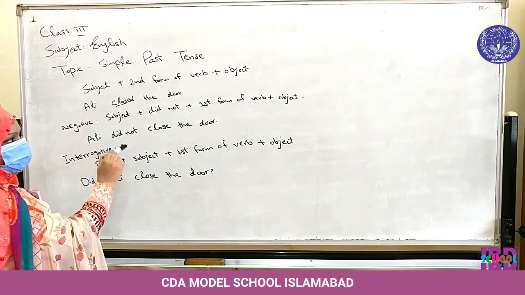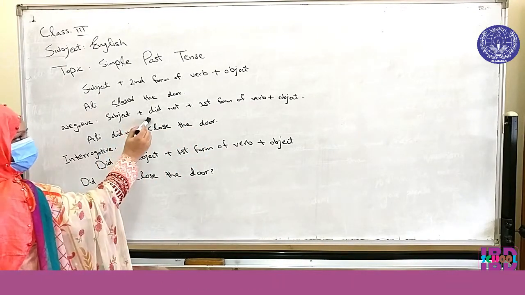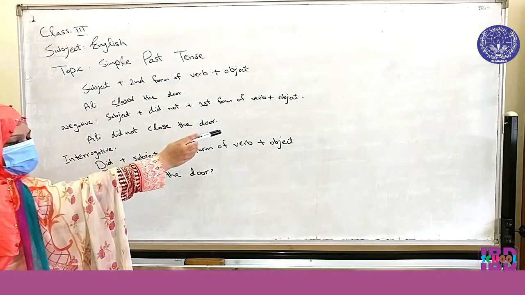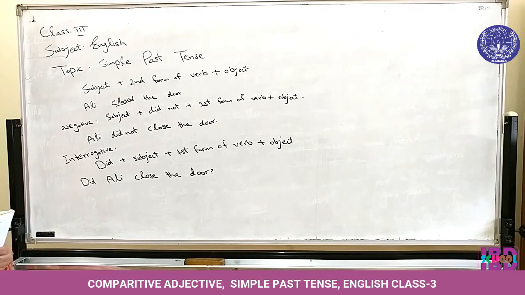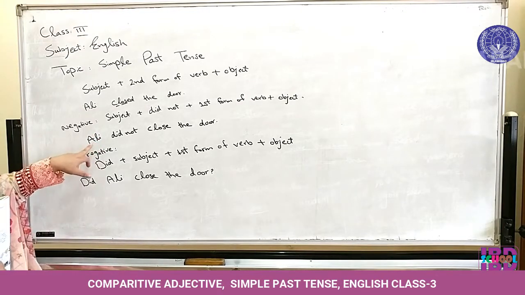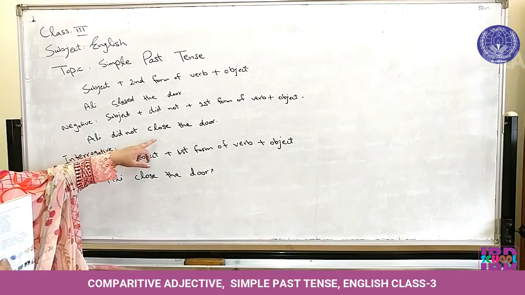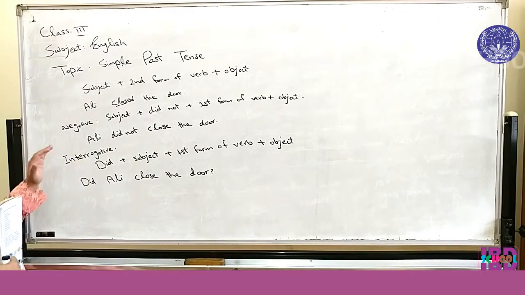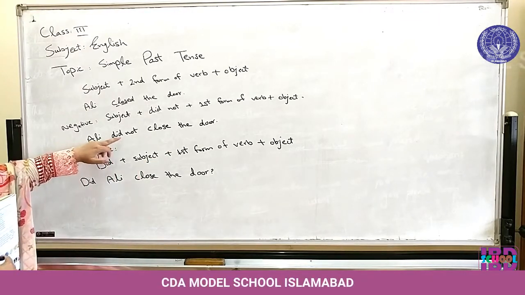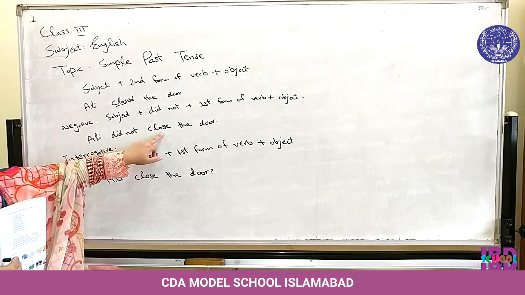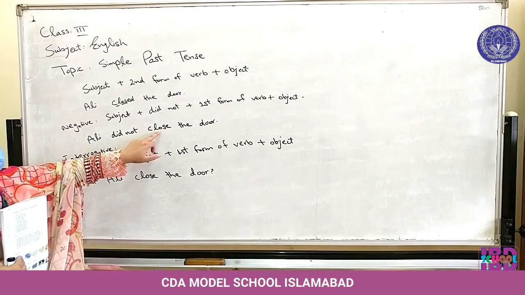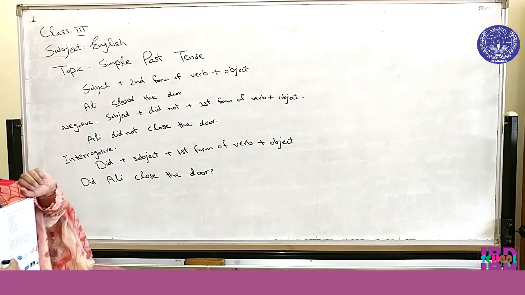It means that in negative we use did not and we use first form of verb. Don't forget that we use first form of verb in negative. Ali did not close the door. In this sentence we have used did not and we use close. We have not used second form of verb. We will use close, means first form of verb.